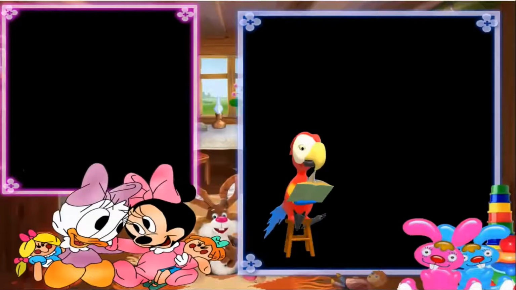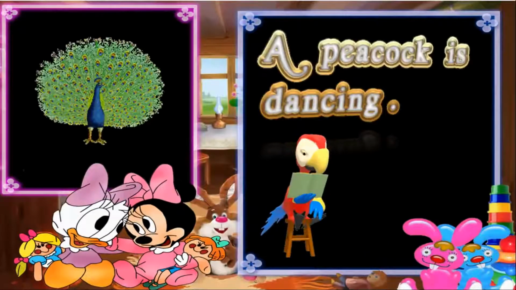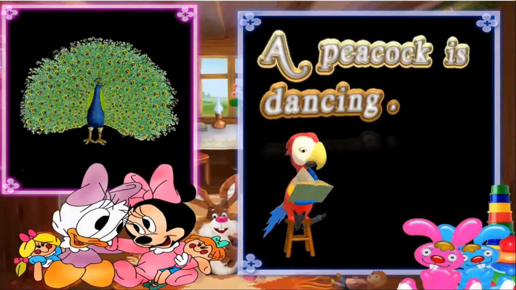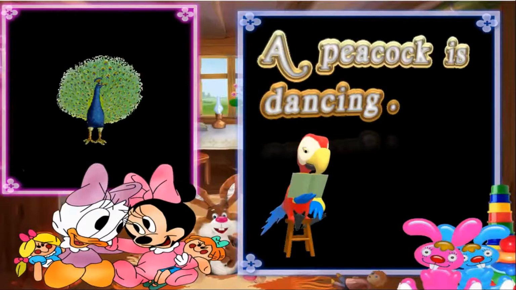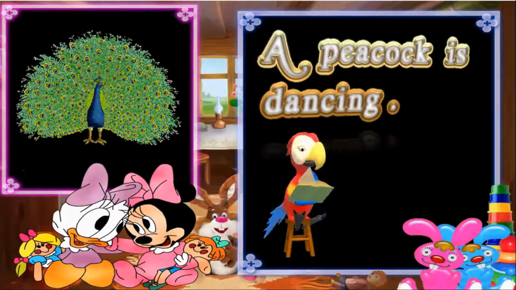Here we can say that a peacock is dancing. What the peacock is doing? It is dancing. So, is dancing is the telling part of the sentence.